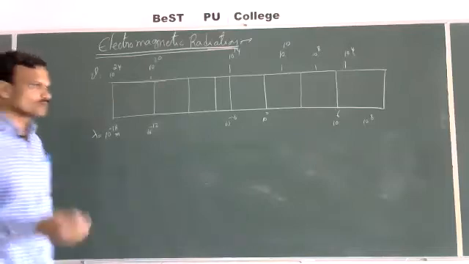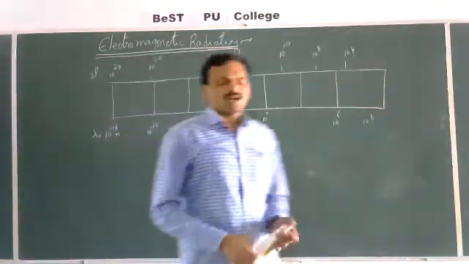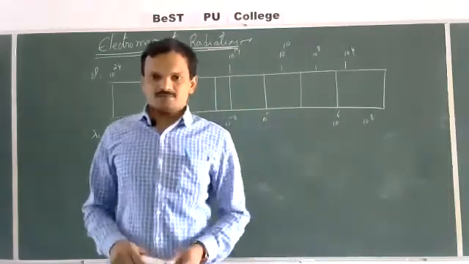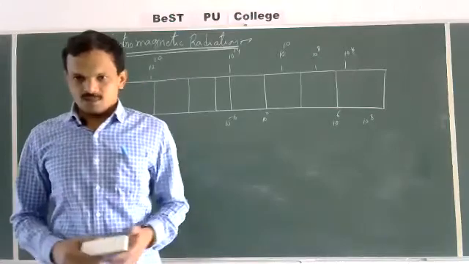So what are the different types of electromagnetic radiations? Light, visible light, that is an electromagnetic radiation.